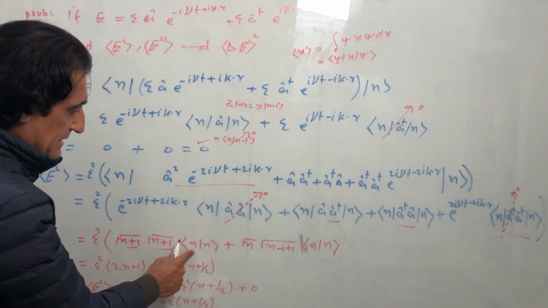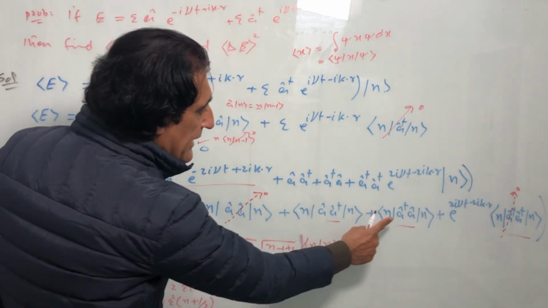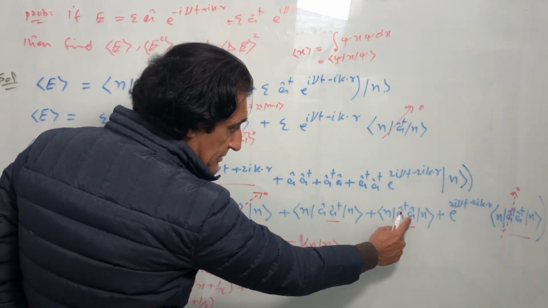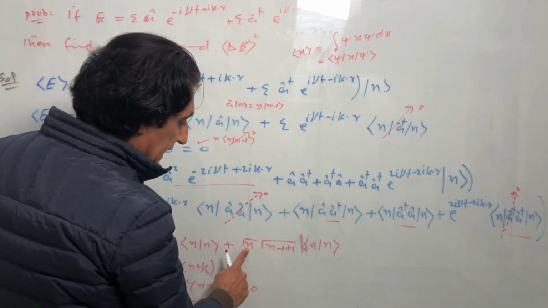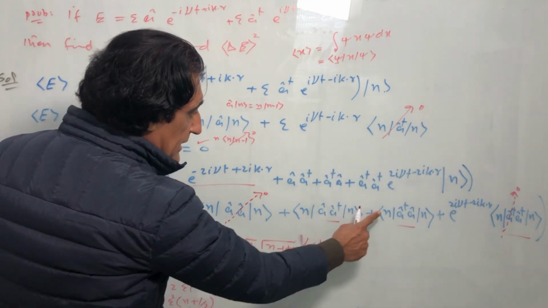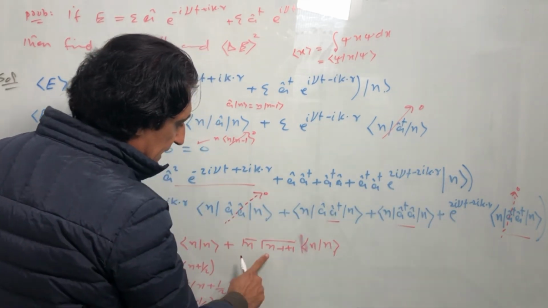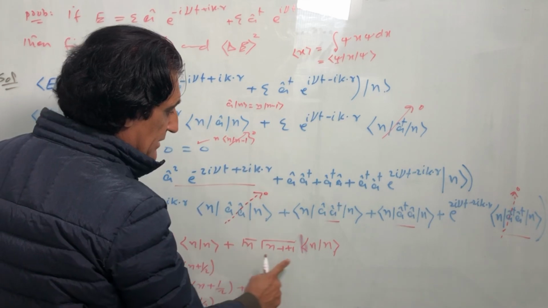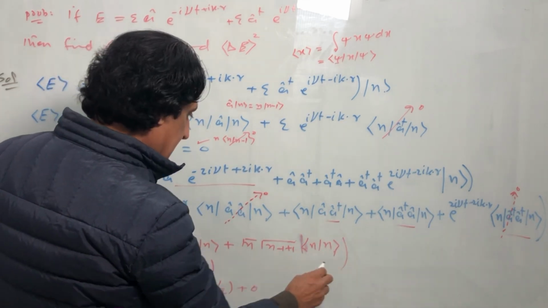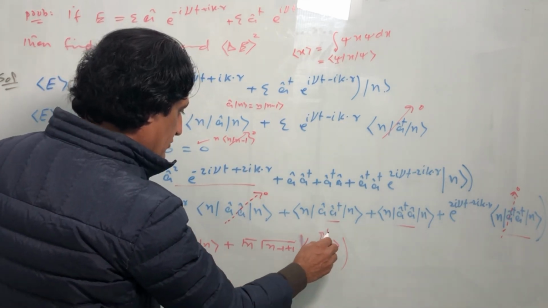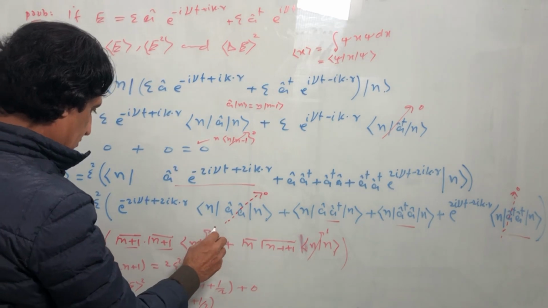And if we apply the annihilation operator first, we get square root of n, and after we apply the dagger, we have the eigenvalue this, and the state is this, and this is equal to 1, and this is equal to 1.